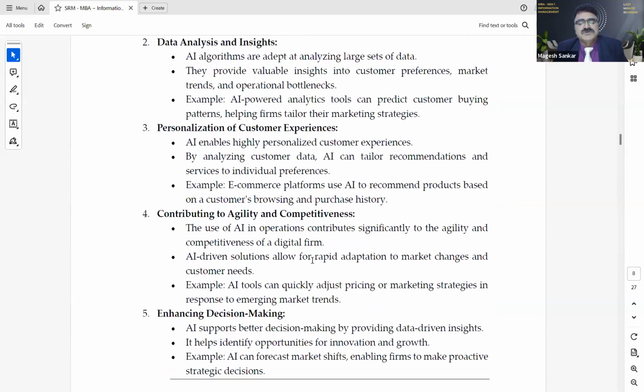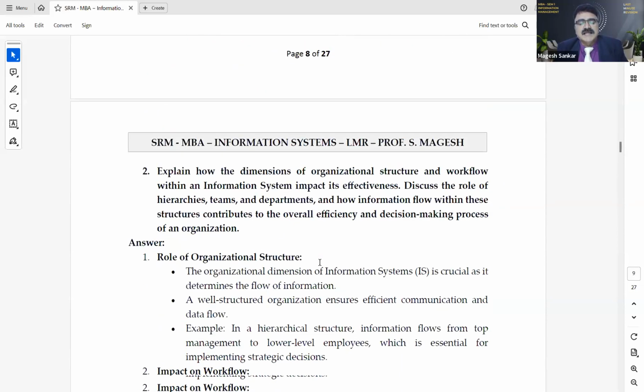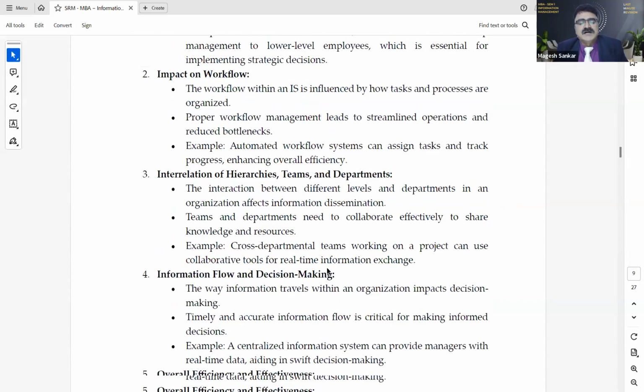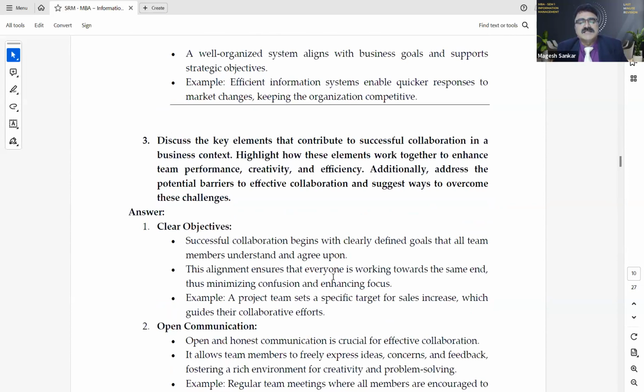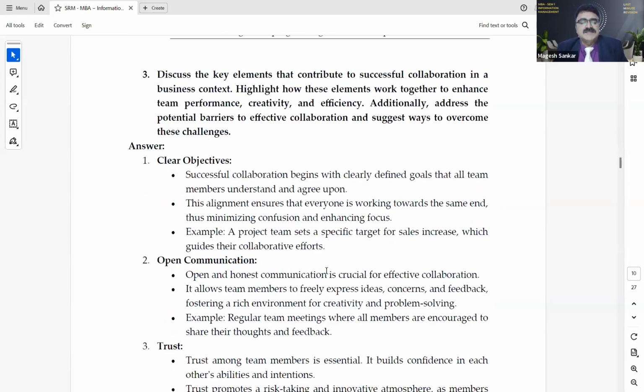I request all of you to go through all the questions like this. So the third one is about: discuss key elements that contribute to successful collaboration in a business context. Highlight how these elements work together to enhance team performance, creativity, and efficiency. Additionally, address the potential barriers to effective collaboration and suggest ways to overcome these challenges.